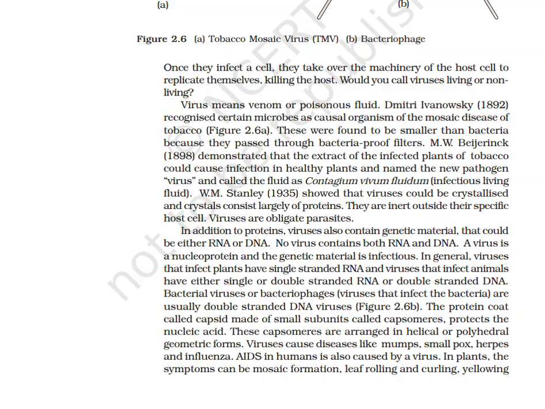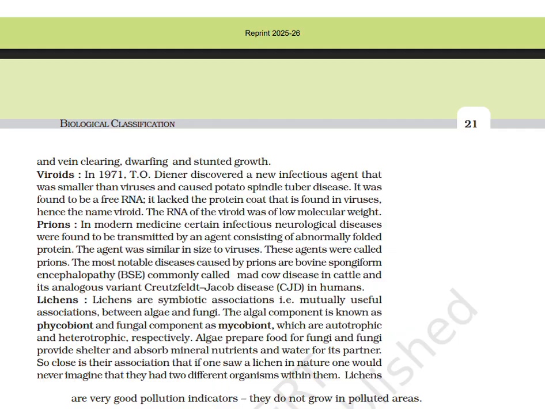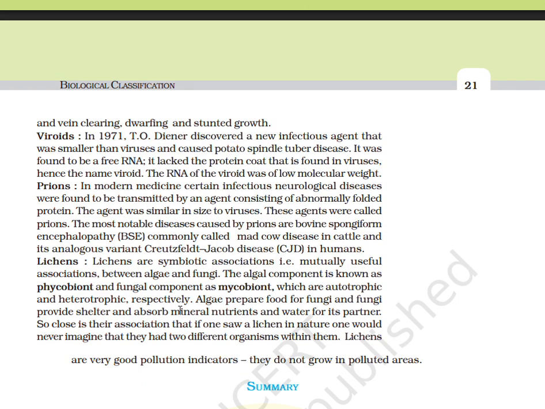In plants, the symptoms can be mosaic formation, leaf rolling and curling, yellowing and vein clearing, and dwarfing and stunted growth. Viroids. In 1971, T.O. Diener discovered a new infectious agent that was smaller than viruses and caused spindle tuber disease of potato. It was found to be a free RNA. It lacked the protein coat that is found in viruses and hence was named viroid. The RNA of viroid was of low molecular weight.